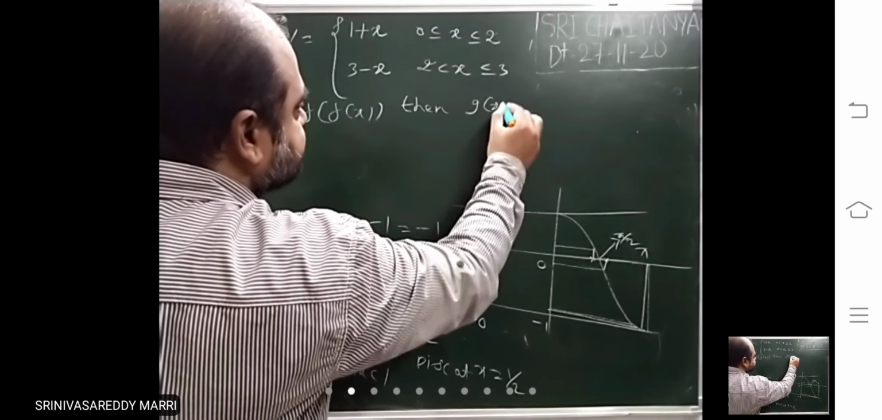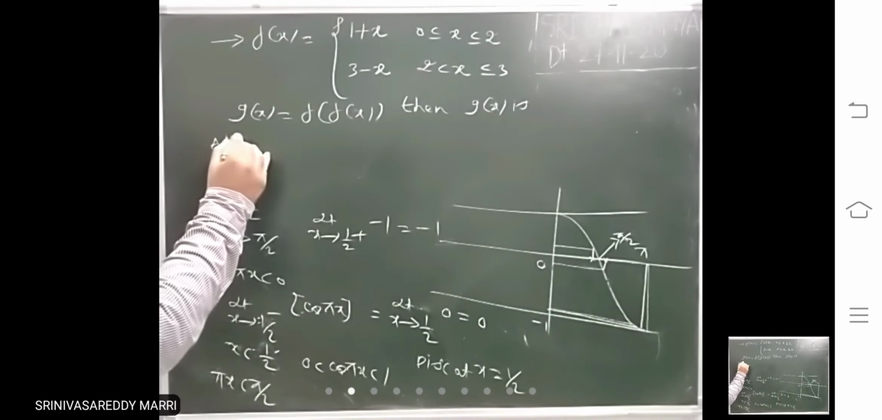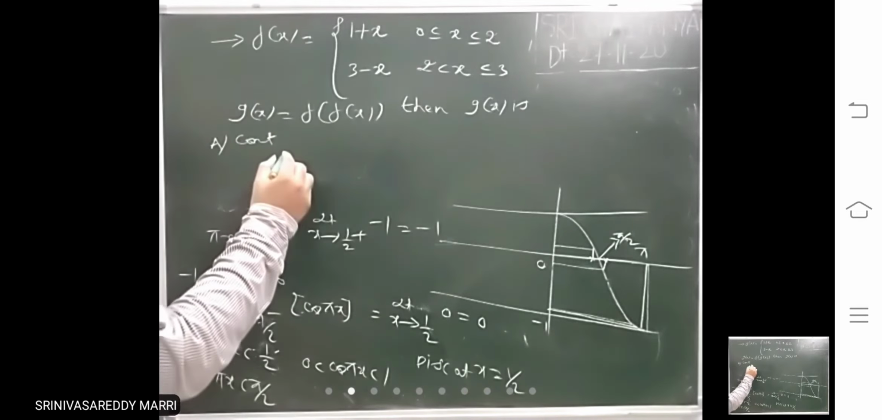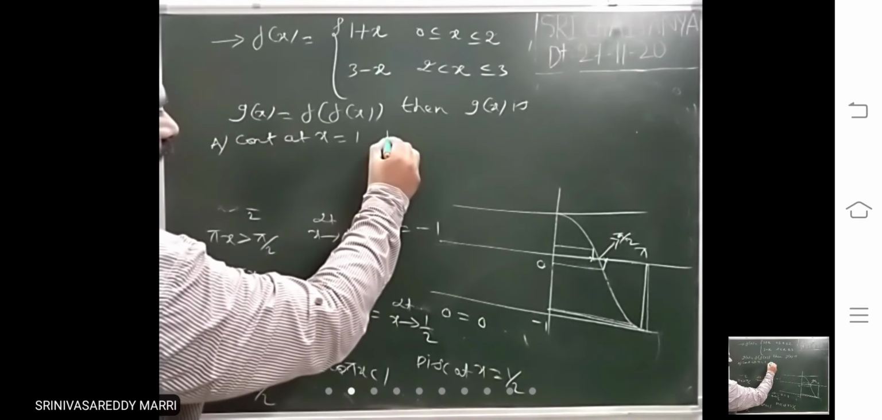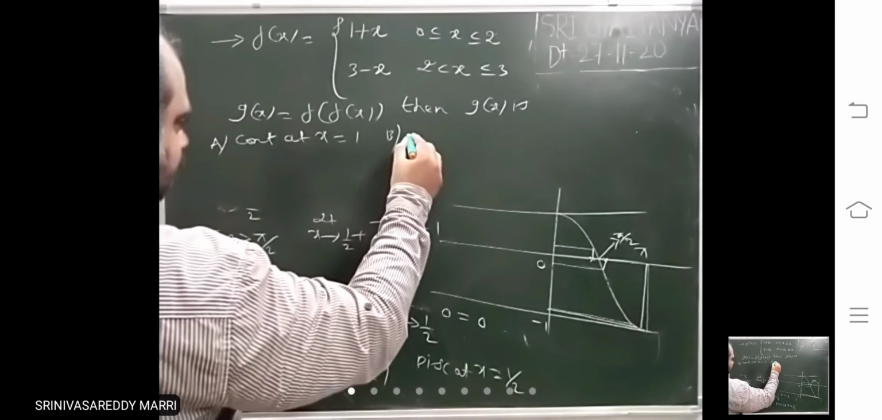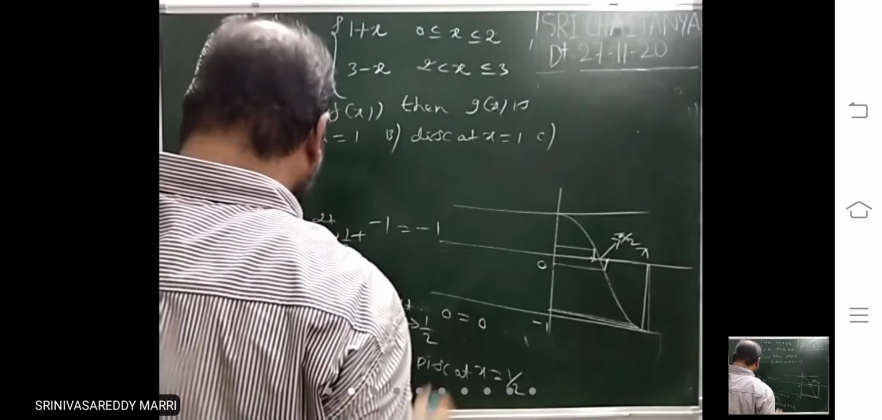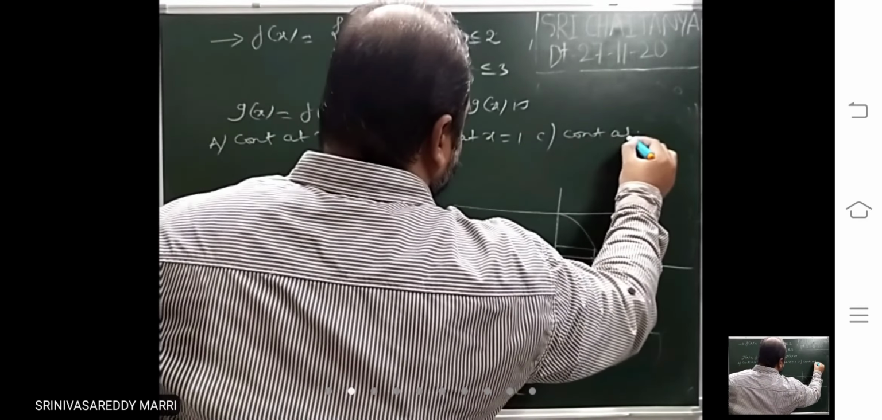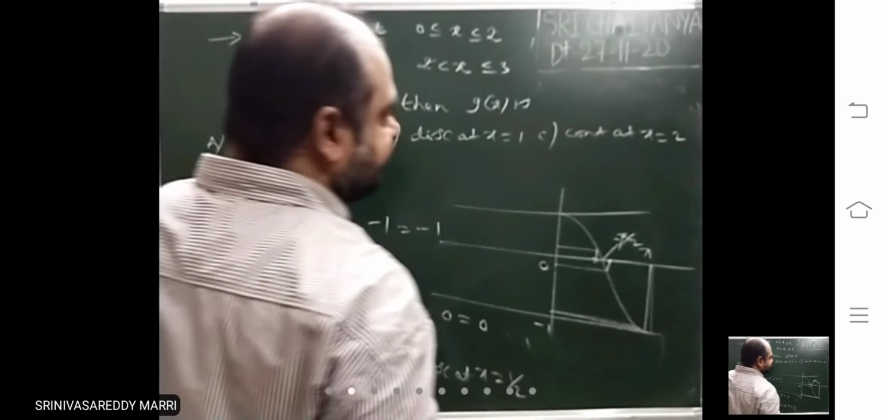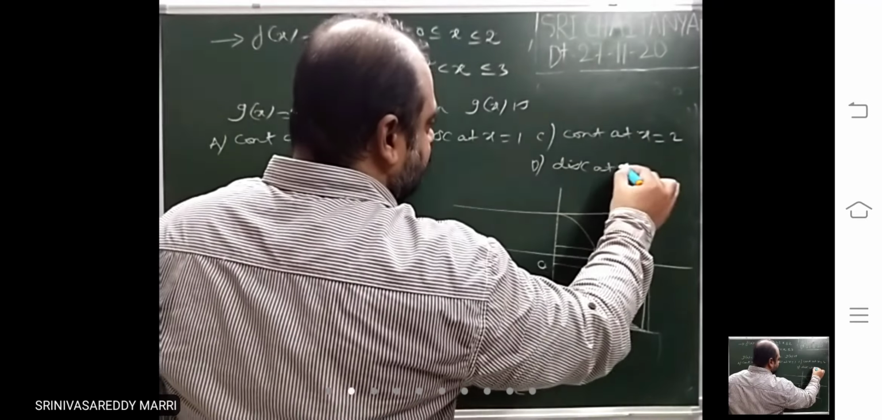Then g of x is: a, continuous at x equal to 1; b, discontinuous at x equal to 1; c, continuous at x equal to 2; d, discontinuous at x equal to 2.